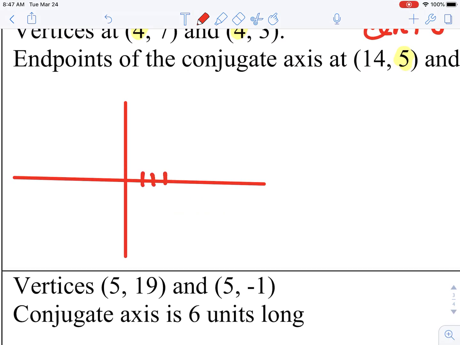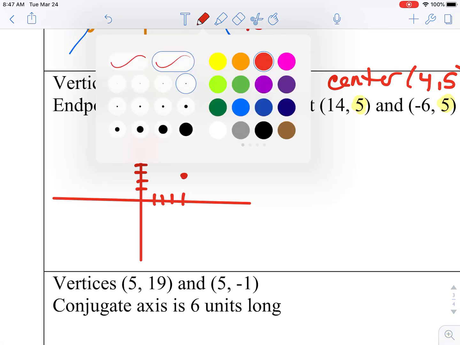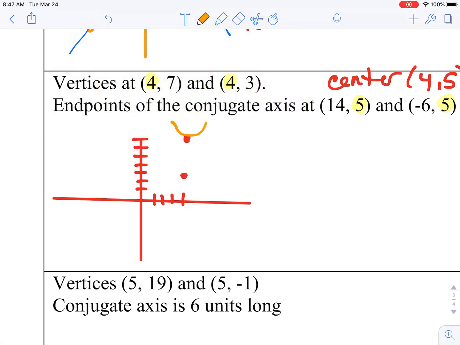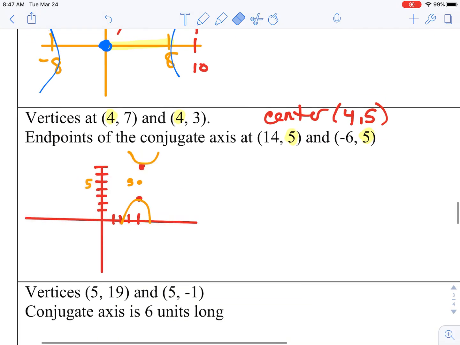If we're at 1, 2, 3, 4, 1, 2, 3, 4, 5, 6, 7, and 3, those are our vertices. That implies that it's going to be opening up and down. And then halfway between that would be at 5. So this would be at 4, 5.